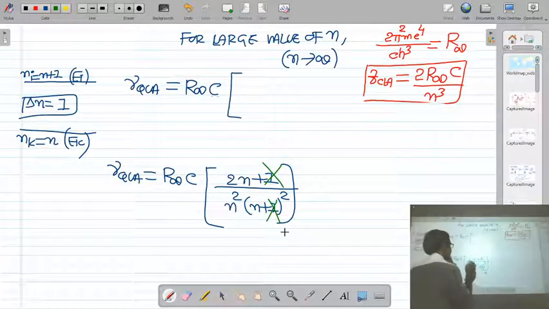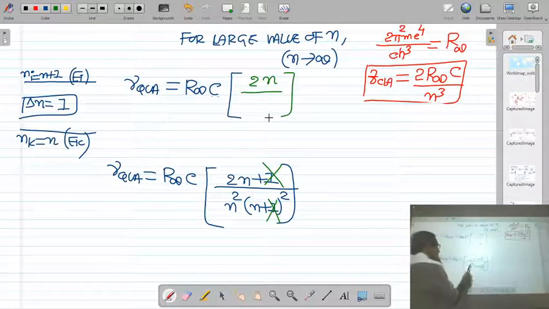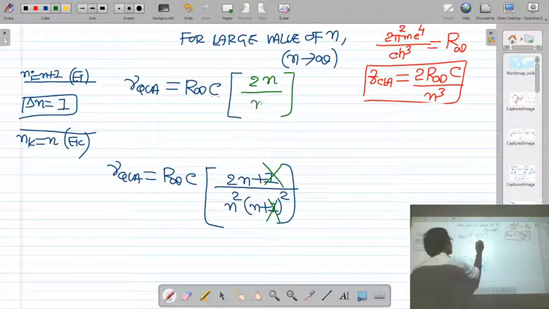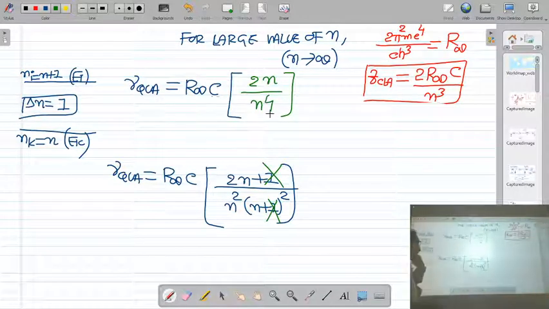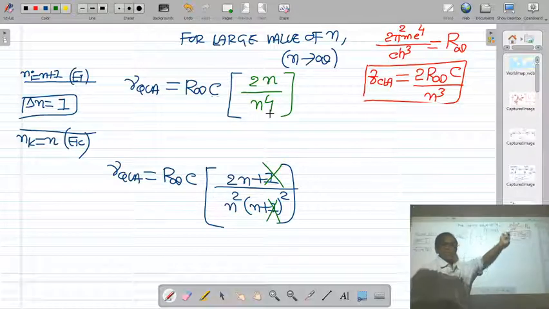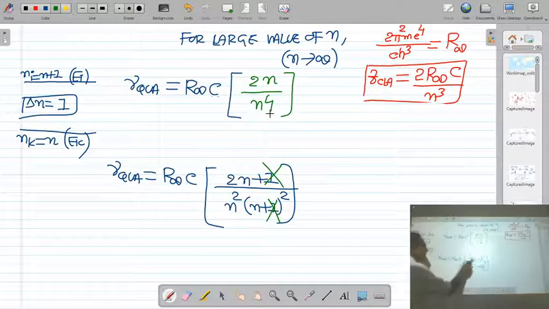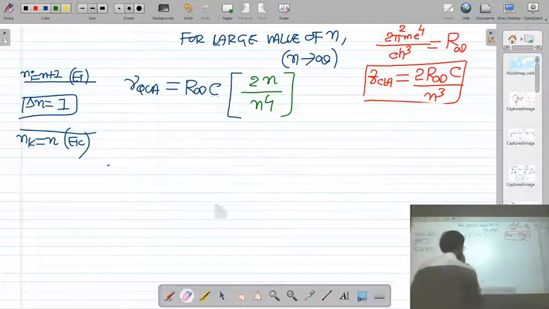So now we are left with 2n in the numerator, and in the denominator n square into n square will be n raised to 4. So now the quantum mechanical frequency becomes